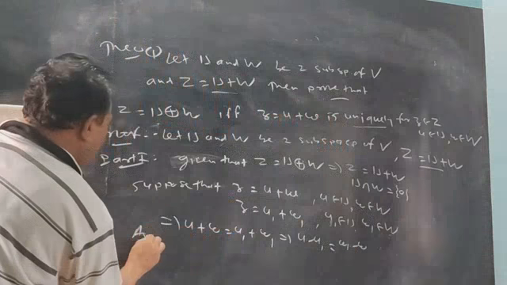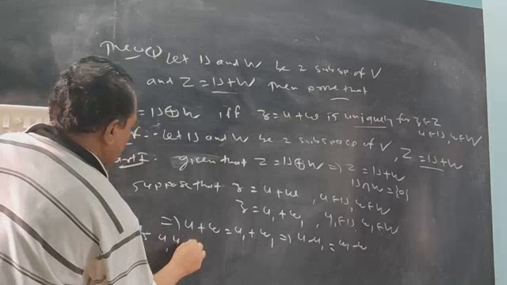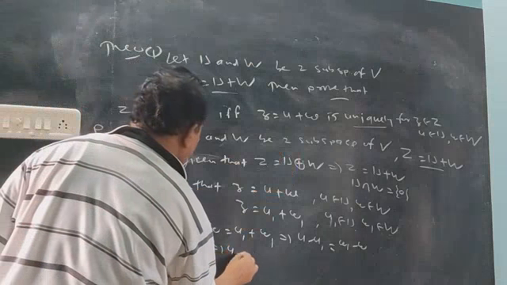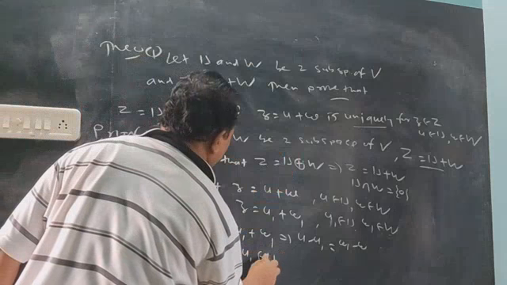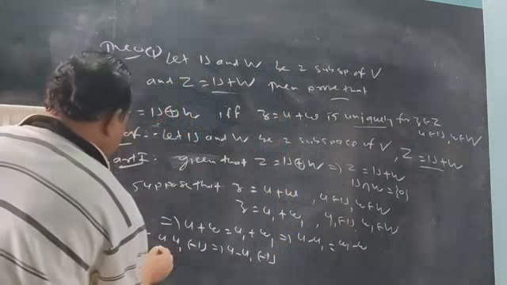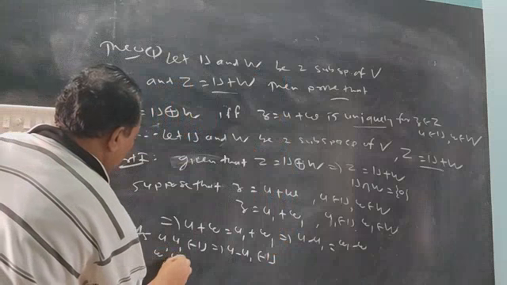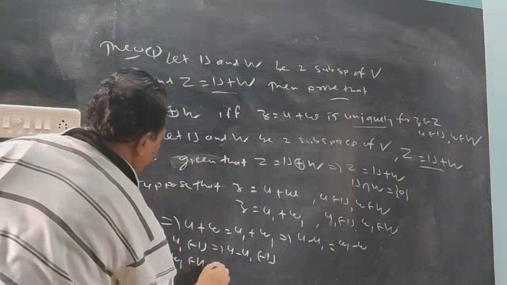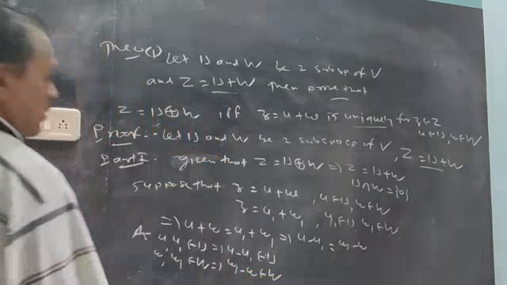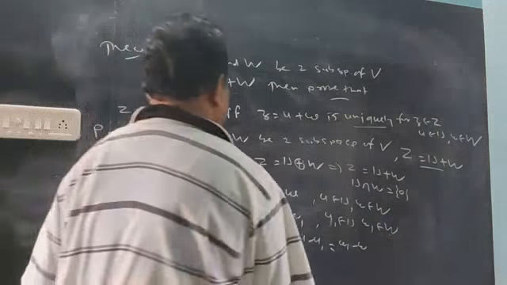Now as we have u and u1 elements of U, therefore u minus u1 is also an element of U, yes, since U is a subspace. Similarly, w and w1 are elements of W, therefore w1 minus w is an element of W. But both are equal.